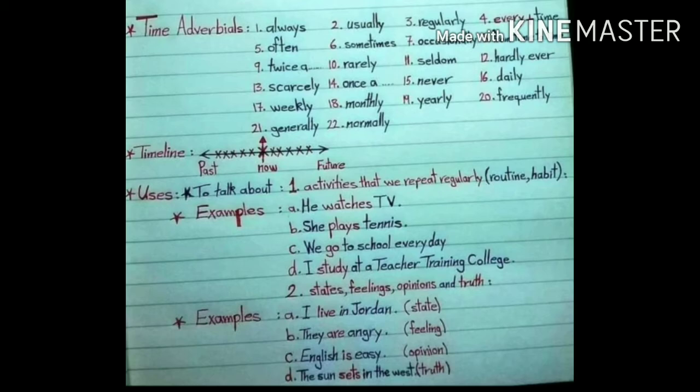I live in Jordan. Jordan is a state. They are angry. Angry, feelings. English is easy. This is the opinion. The sun sets in the west. It is truth. Children, one more thing you must remember, that in the above sentences, is and are are used here.